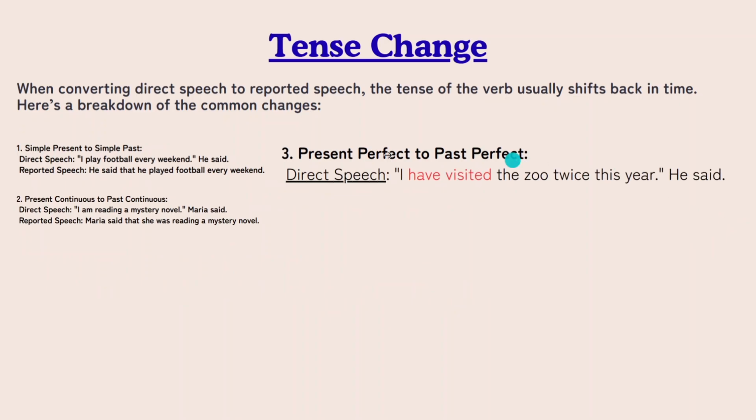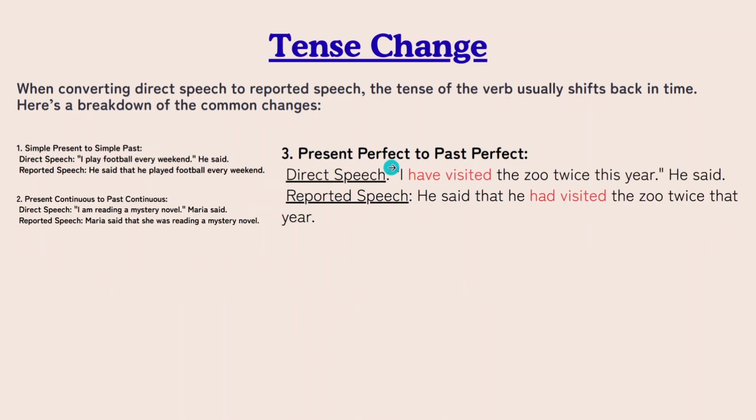Next one. If you have present perfect in the direct speech, which means have or has then V3, you can simply click on the I button to watch the video. Change it to the past perfect. So "I have visited the zoo twice this year," he said. He said that he had visited the zoo twice that year.